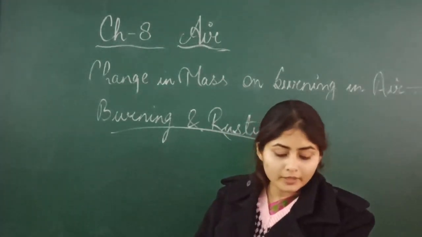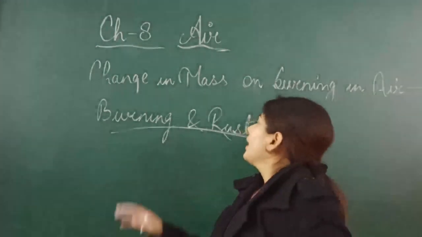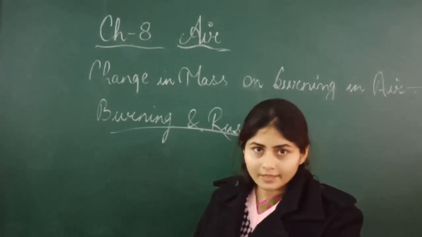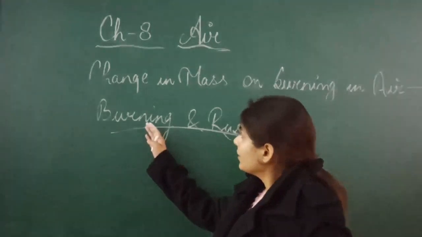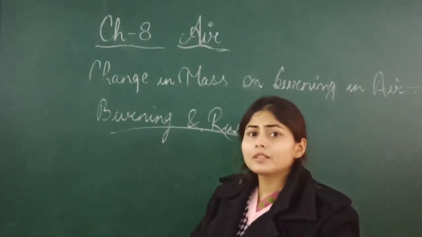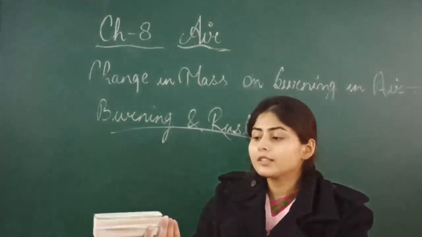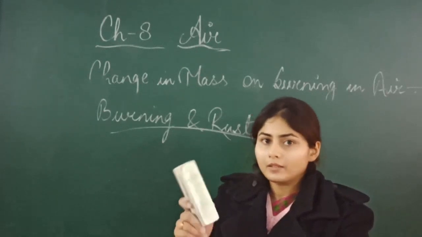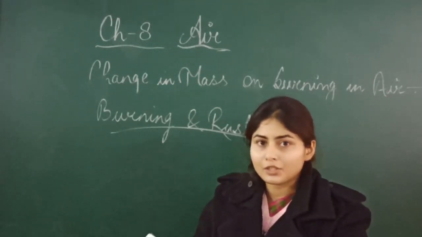Now come to the sixth point: the residue left, if any, does not contain water. Okay, so if you burn anything, you will get carbon dioxide, gas will release out, heat will release out. And in burning, if you are burning like this duster, you will see that carbon dioxide gas is releasing out, heat and light you will see, and the ashes after burning the substance, the residue which you will get, that is only ash. Water you will not get as a residue, right?